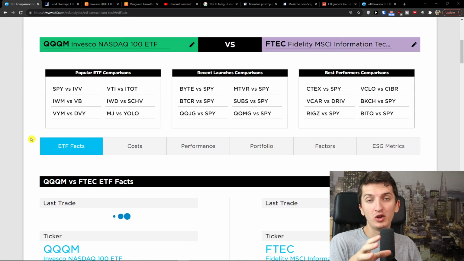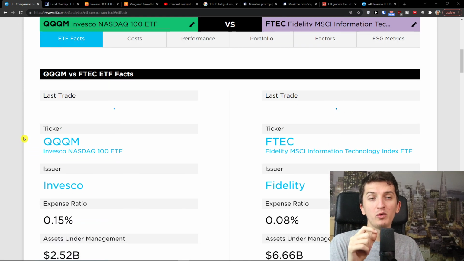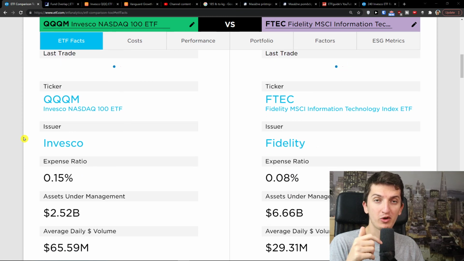Now, what is QQQM? This is the first thing. QQQM was introduced by Invesco only because they want to be more competitive on the market. QQQM is exactly the same as QQQ, but with a lower expense ratio and lower liquidity. Now, what does it mean is that Invesco had a QQQ, but they didn't want to lower the expense ratio.